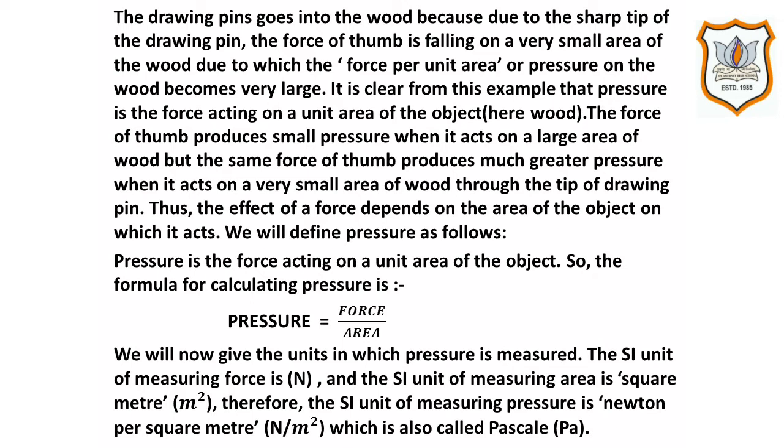We will now give the units in which pressure is measured. The SI unit, meaning standard unit, of measuring force is Newton, that is N, and the SI unit of measuring area is square meter, that is m square. Therefore, the SI unit of measuring pressure is Newton per square meter, N per square meter, which is also called Pascal, that is Pa.